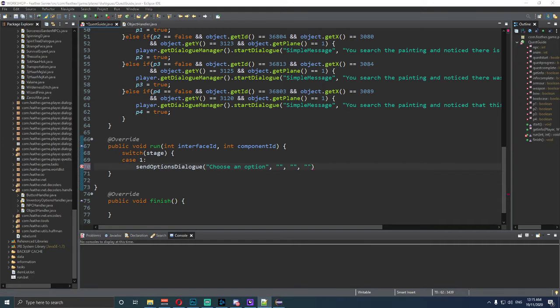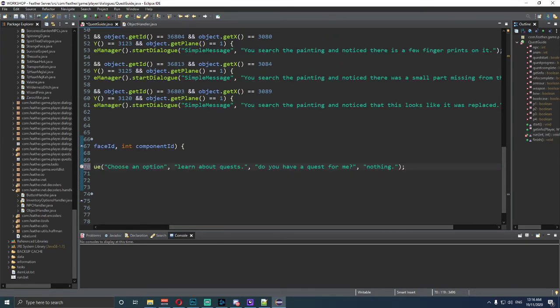Alright, I'm going to tell you what we're going to write in this. So this one here is "learn about quests." This one here is "do you have a quest for me?" And this one here is "nothing." Okay. Now put a semicolon at the end of this dialogue, please.